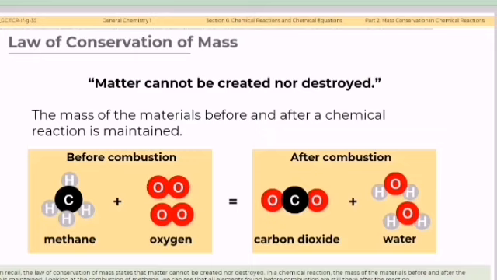And for carbon, 1 before combustion, and after combustion, you have 1 carbon. And before combustion, you have 4 oxygen atoms, and after combustion, we have the same number of oxygen atoms, which is 4.